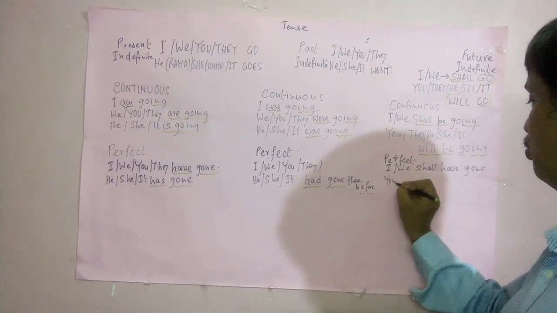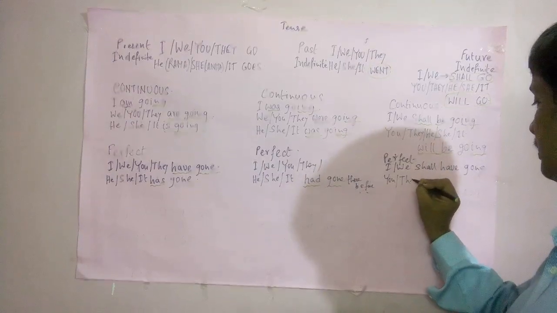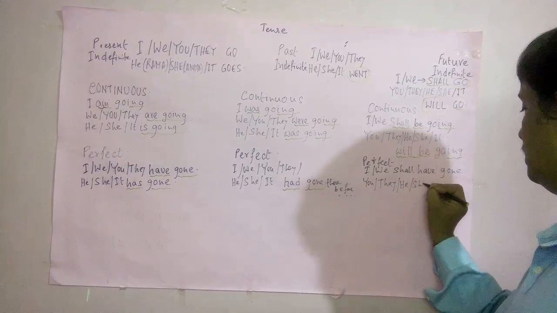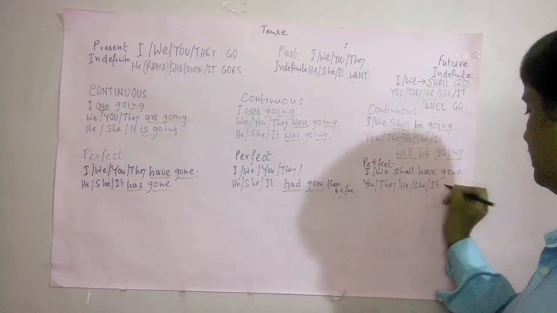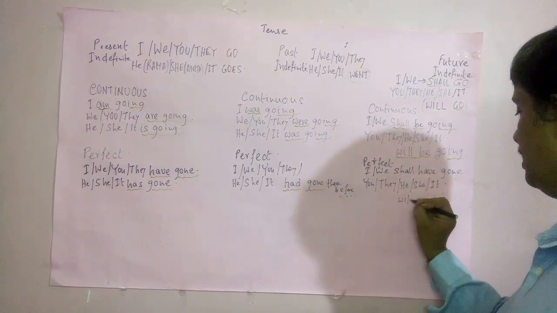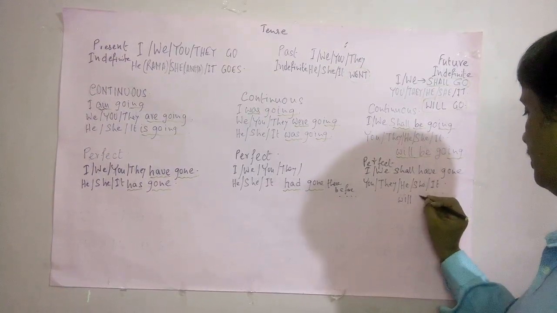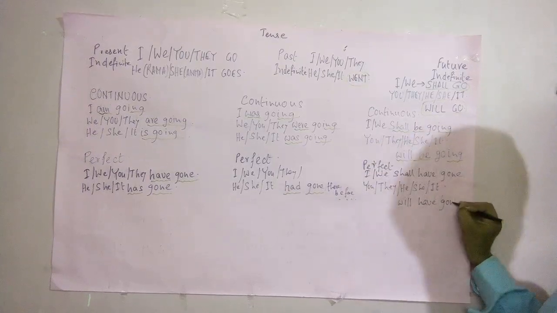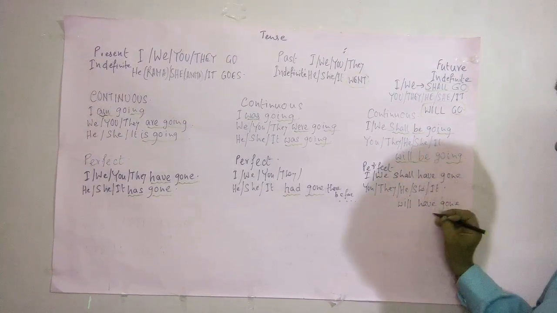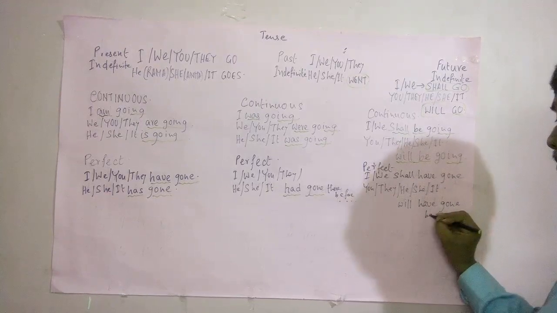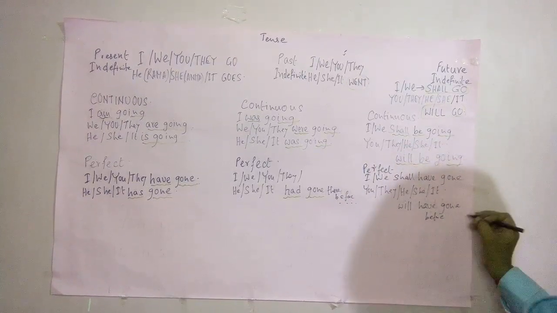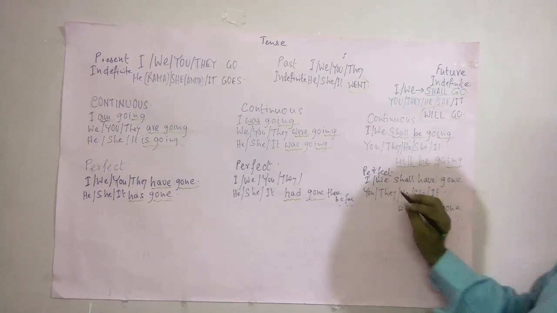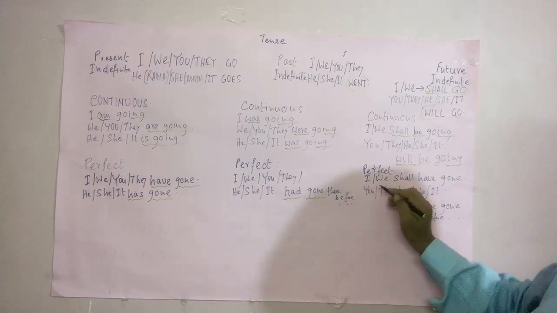And for you, they, he, she or it, it will be will have gone before something. So here what is that?